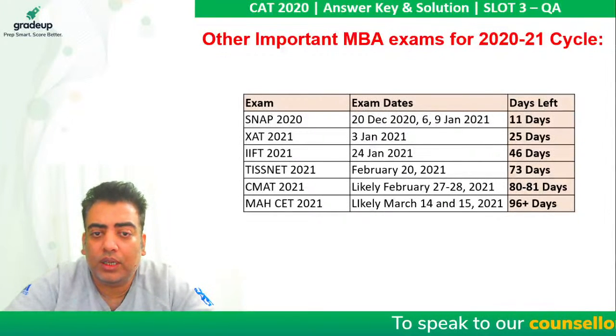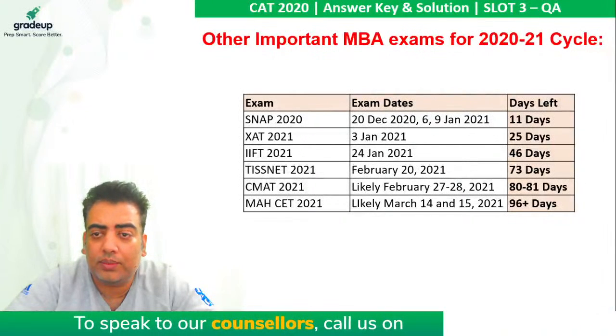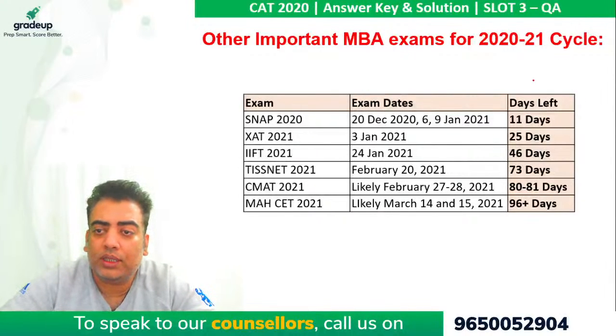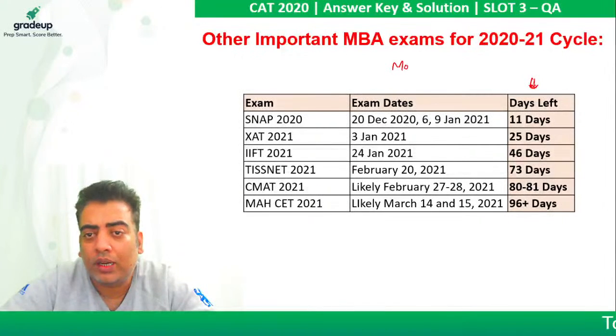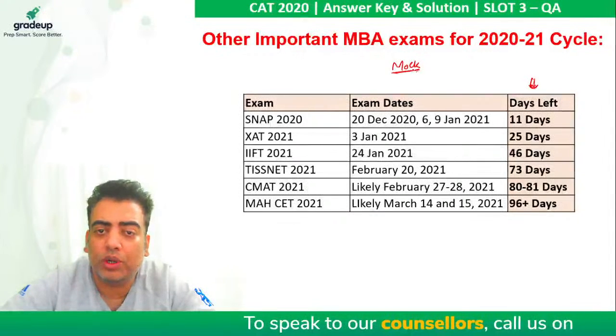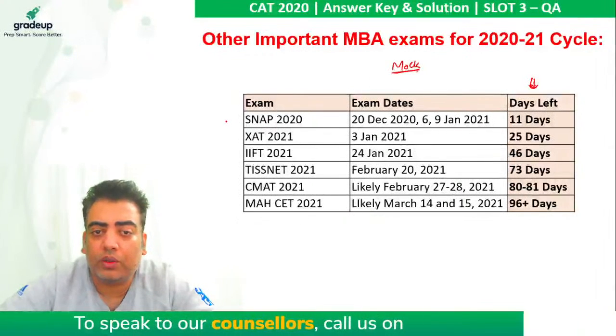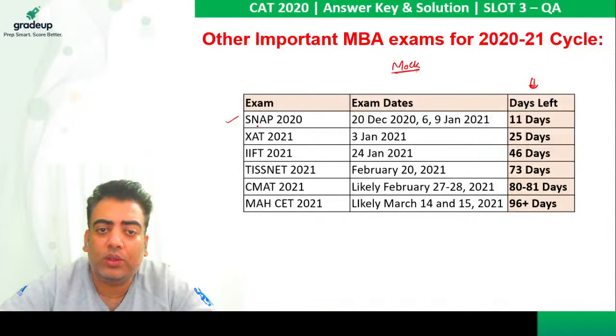Okay. So they are the list of examinations along with dates and the number of days left. This is very critical. Now please get into the mode of appearing in different mock papers with respect to the exams we are going to appear in. If we are going to appear in SNAP on 20th of December, then please ensure that you spend your days wisely only on SNAP mock tests.